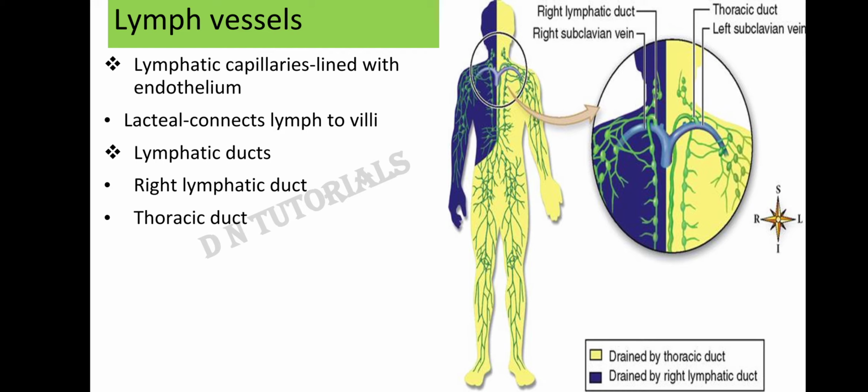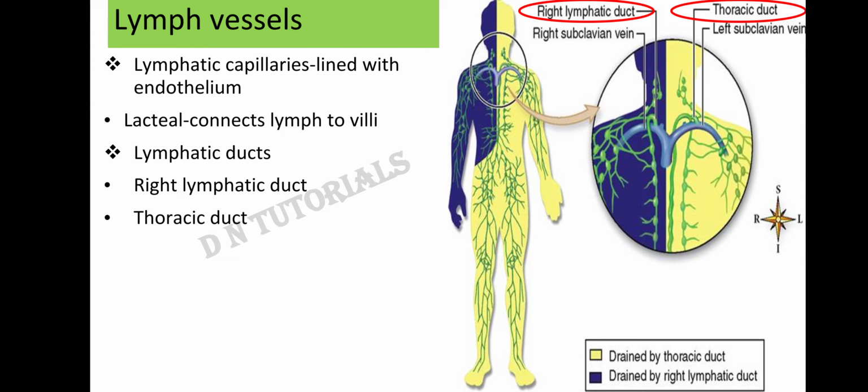Right? Now if we look over here, the right lymphatic duct pours the lymph back into the right subclavian vein. And this right subclavian vein pours the blood back to the right atrium. It means the lymph passes through the lymphatic capillaries, it enters the right lymphatic duct, then it comes to the right subclavian vein, then goes into the right atrium.